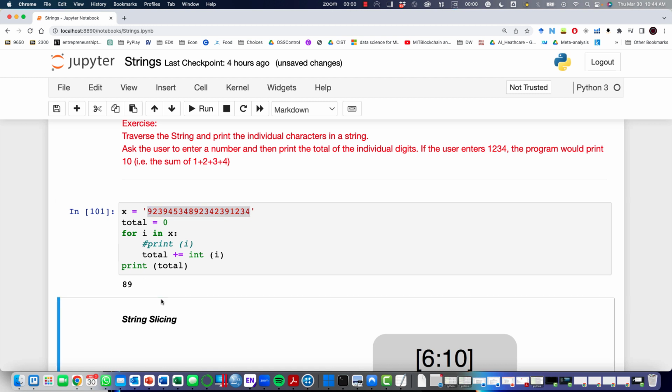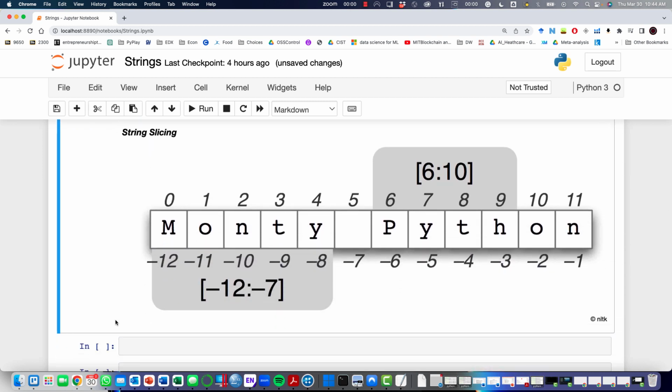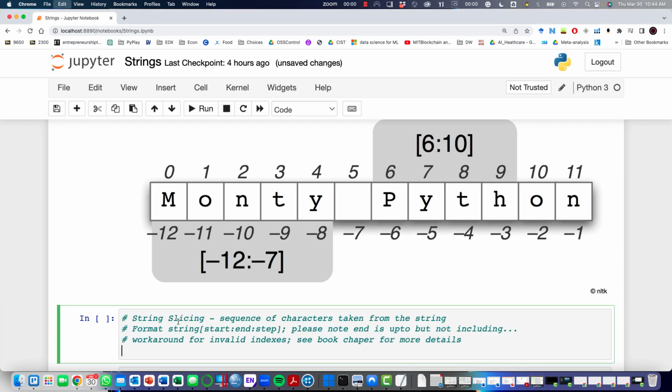Alright, moving on. I talked briefly at the beginning of this video about slicing, but just to remind you, with slicing we go from 0 to n minus 1. So if there are 12 total characters, we have indexes starting from 0 to 11. At the same time, if we use -1, it's going to give us the last character, and -12 is going to give us the first character in the string. Let me just copy paste some information here as a comment.